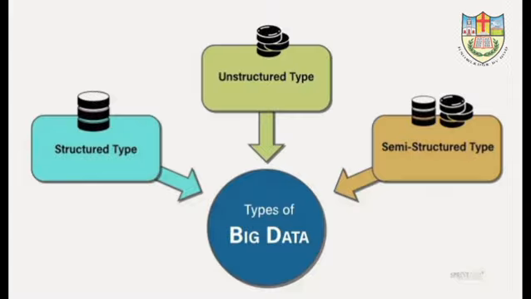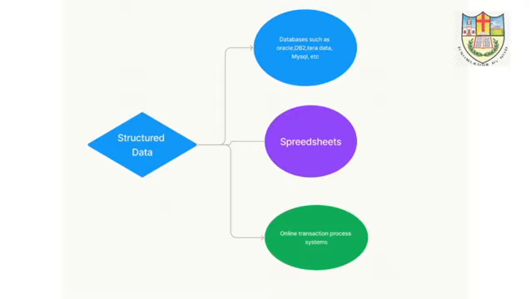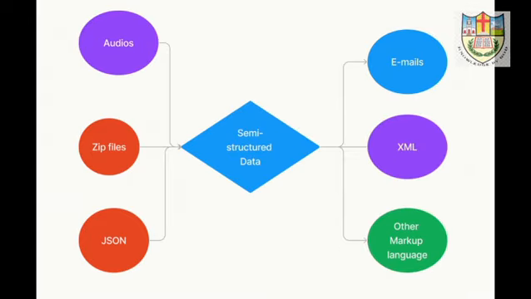Now we can move on to the next topic, the types of big data. There are 3 types in big data: structured data, semi-structured data and unstructured data. First we can discuss structured data. Structured data is data that fits neatly into a database. The next one is semi-structured data. Semi-structured data is data that doesn't follow a strict format but still has some structure, such as XML, JSON or log files.